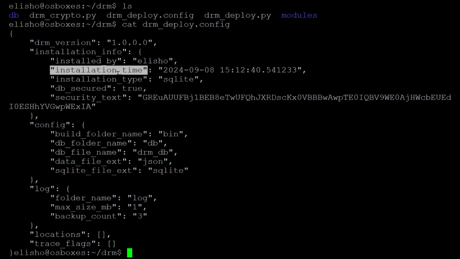Inside you can see when the DRM-cli was installed, the installation type, and that it is secured. Note that the security text is encrypted.